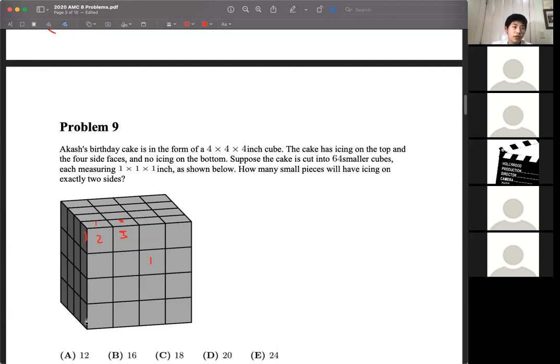And so, except for the bottom, this will hold. On the bottom, the corners are going to be the pieces with only 2 sides frosted, and there are 4 corners on the bottom. And then, other than that, we're looking for how many edge pieces there are. So there's 1 here, 2 here, and you can see that there will be 4 such of these column style edge pieces. That adds another 8. And then there will also be 8 edges on the top face. And that adds up to 20 pieces. Answer is D.